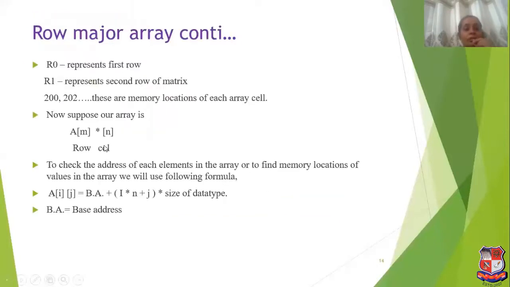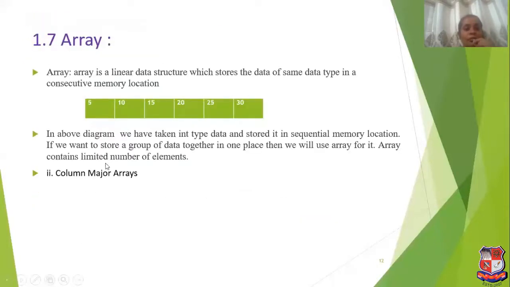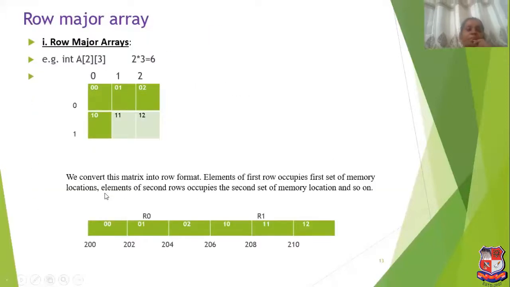Now here we will convert this matrix into row format. In row major format, the first row will occupy the first memory locations and the second row will occupy the next memory locations.